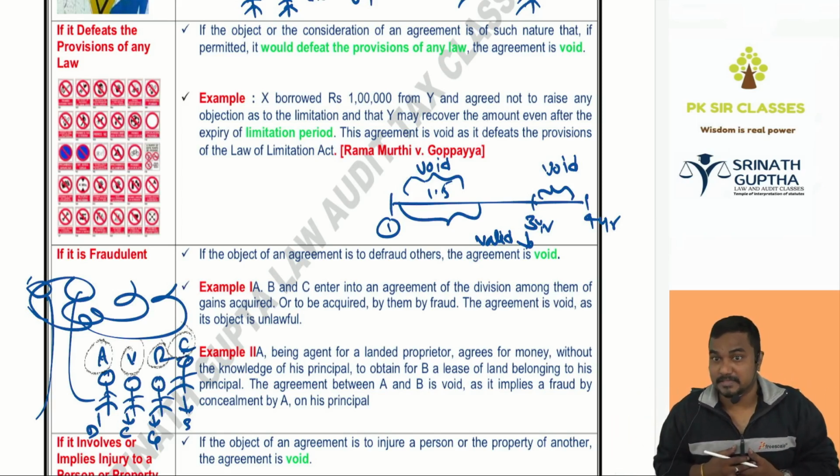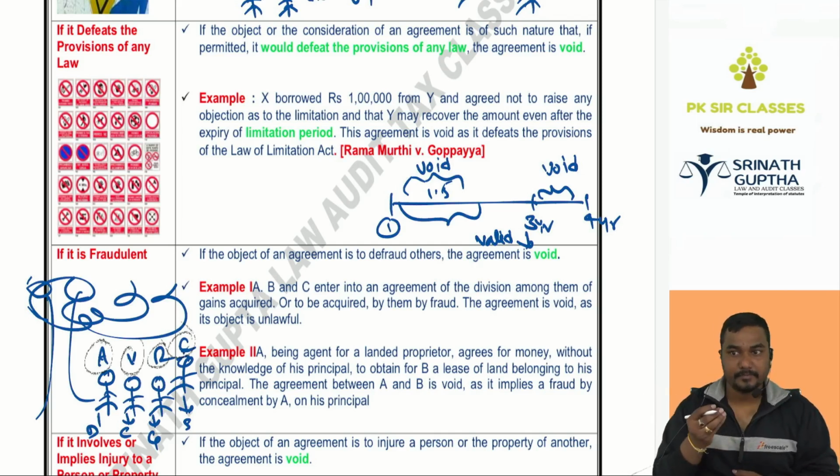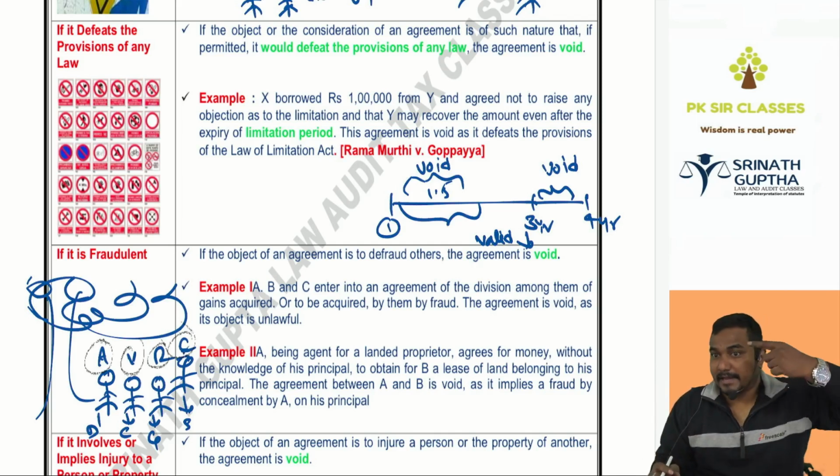I want 50%. Yes sir, no sir. What is the nature of the agreement? The main objective of the agreement is to make a fraud on the third party. It will be void. So the agreement should not be unlawful.